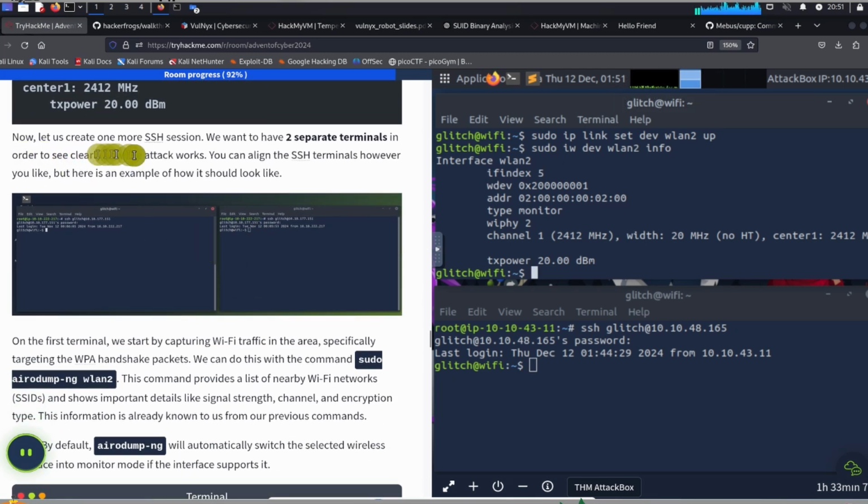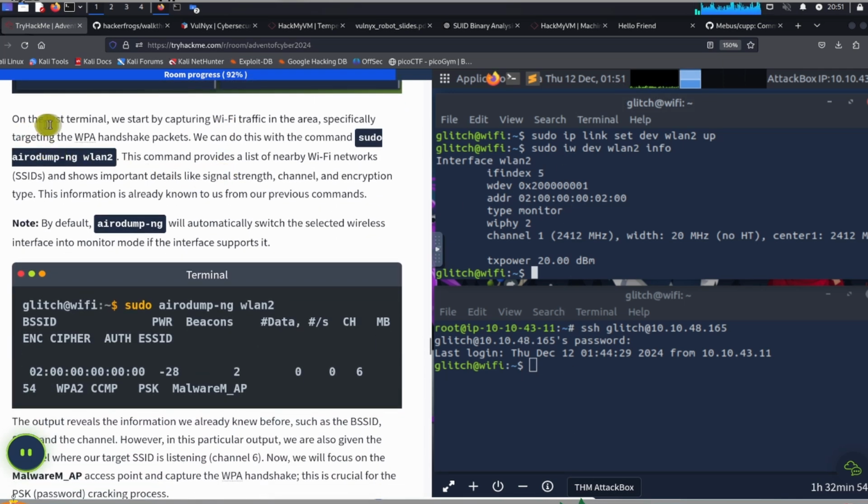Now let us create one more SSH session. We want to have two separate terminals in order to see clearly how this attack works. Okay, so we've got the two SSH terminals here. On the first terminal, we'll start by capturing Wi-Fi traffic in the area, specifically targeting the WPA handshake packets. We can do this with the command sudo airodump-ng wlan2. This command provides a list of nearby Wi-Fi networks, SSIDs, and shows important details like signal strength, channel and encryption type.